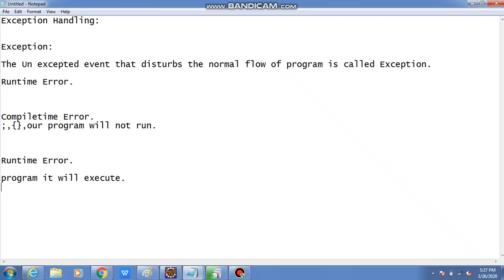That runtime error is nothing but what we can call an exception. Exception means runtime error. The unexpected event that disturbs the normal flow of program is called exception.